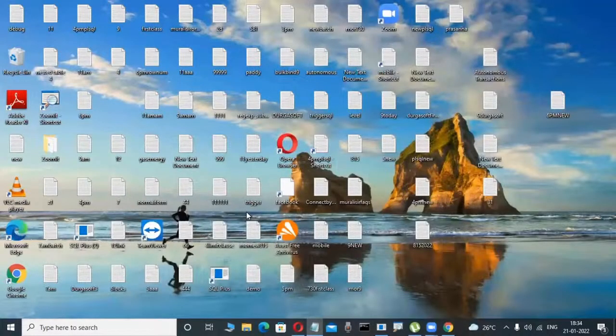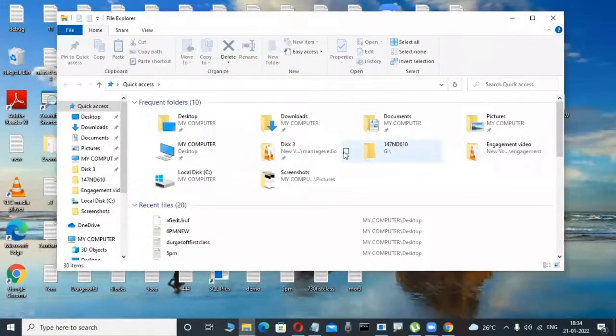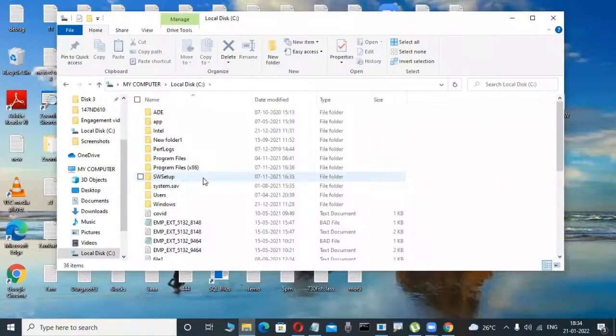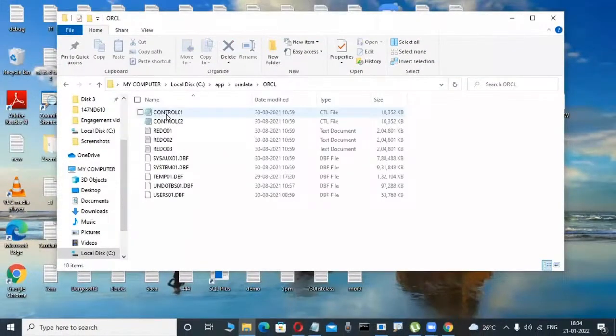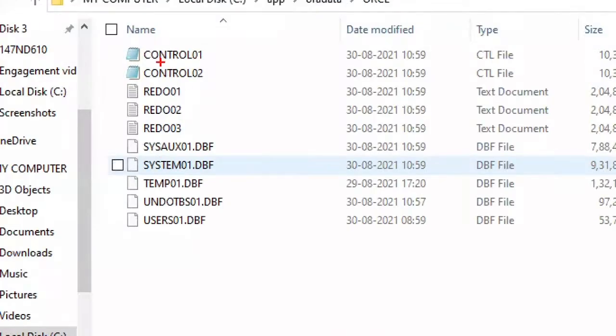Now I am interested to view whether this table is created or not in my operating system. Suppose a Windows operating system is there, where I have already installed Oracle. In that location, for example in the C drive, where Oracle is there, those are all directories, these are folders: Oracle, Oradata, ORCL. I am only observing. I installed my Oracle software in the C drive. In this Oracle software, is the Z table visible or not visible anywhere?